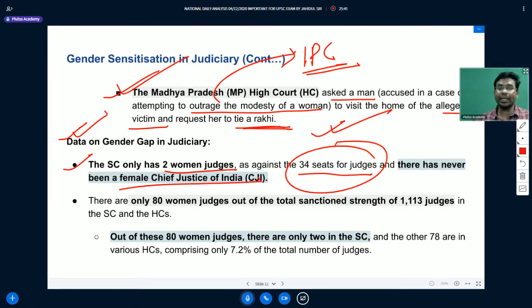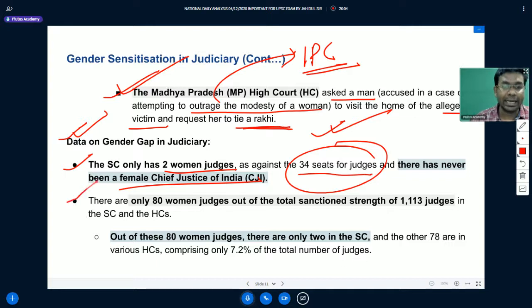In India there has never been a female Chief Justice of India, although there have been female Prime Ministers of India. So we need greater participation of women judges in the higher judiciary as well.